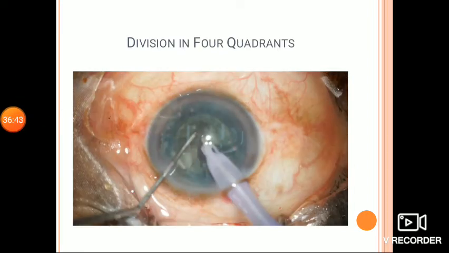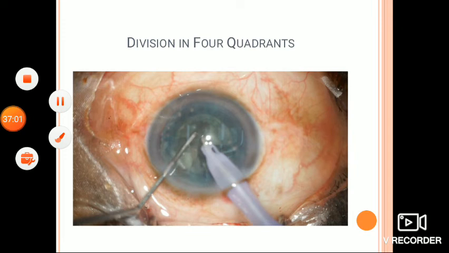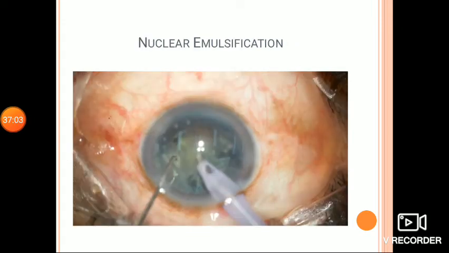In cases of soft cataract, the nucleus can be divided into four quadrants, but in cases of harder cataracts, it is important to divide the nucleus into many smaller fragments. About 6 to 8 nuclear fragments can be made, and every piece is emulsified in the posterior chamber.